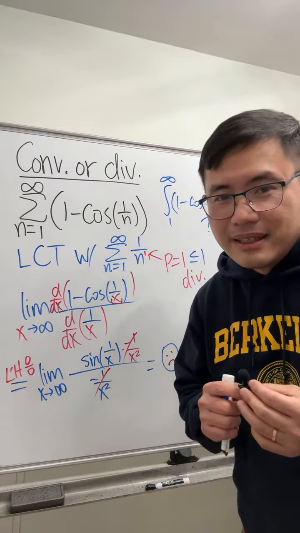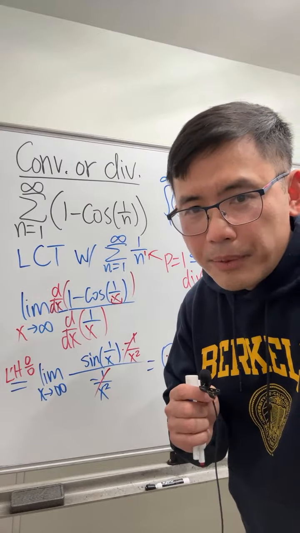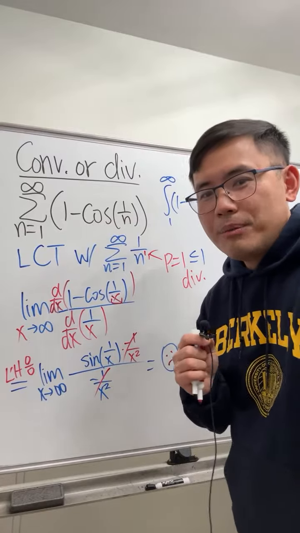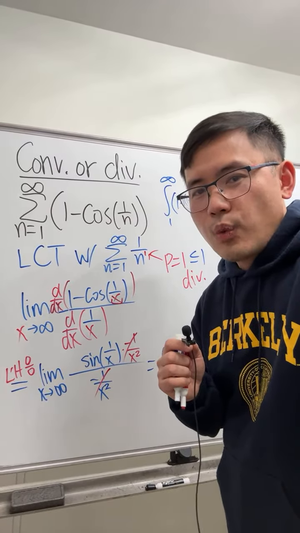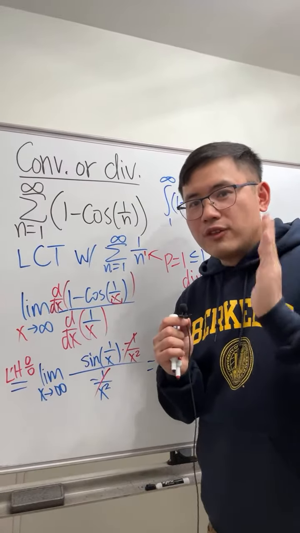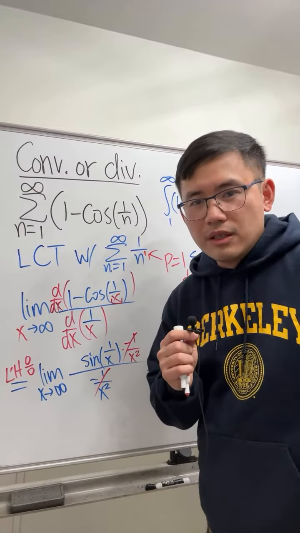All right. I think, Samir, you said limit comparison test with 1 over n squared. How come? What made you say 1 over n squared? By the way, I can read your chat. My phone is right in front of me, so I can read the messages that you guys are saying right now.